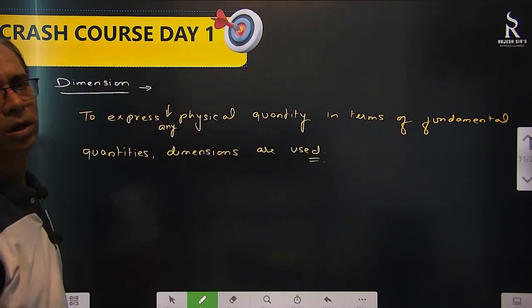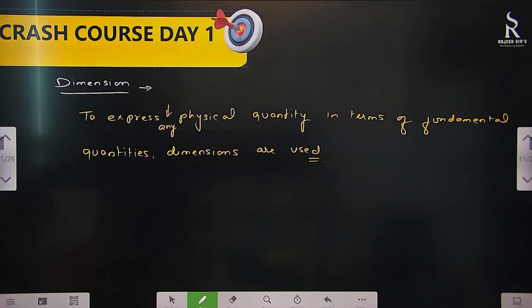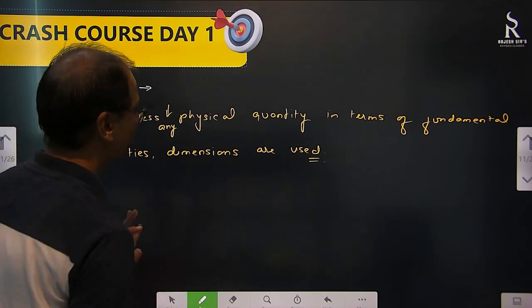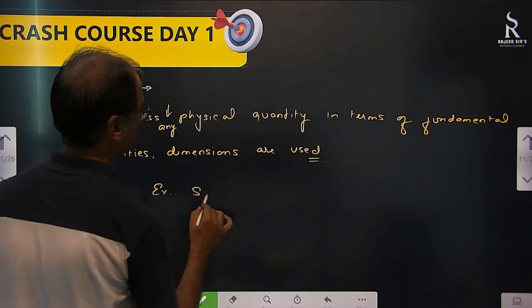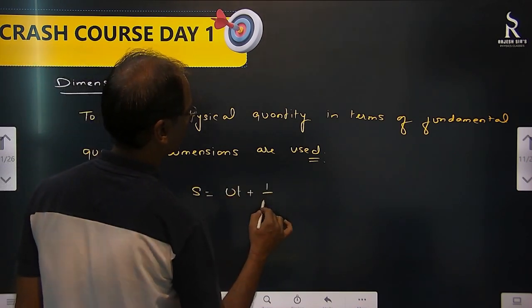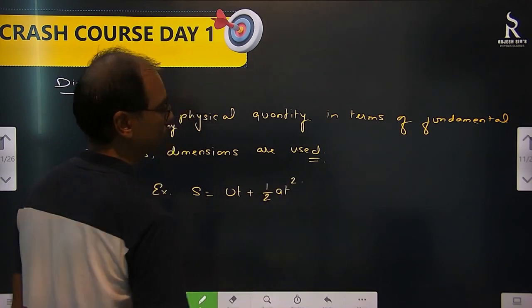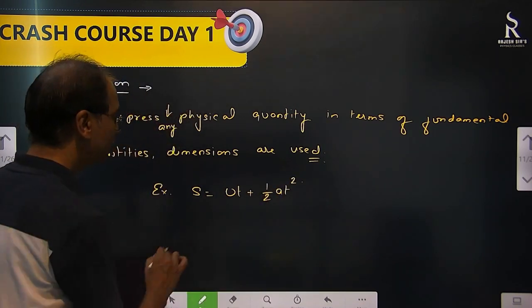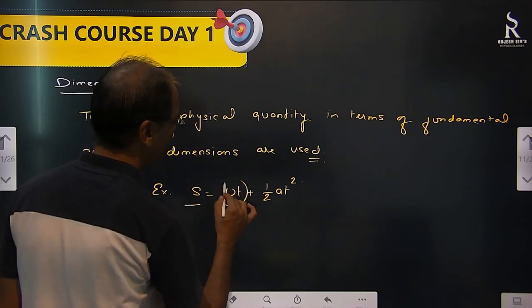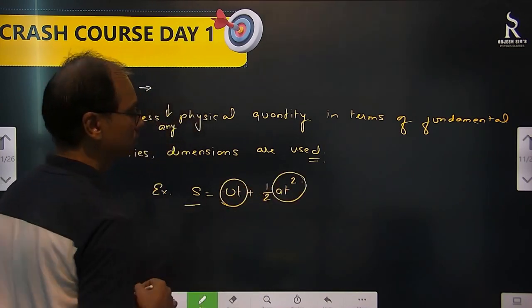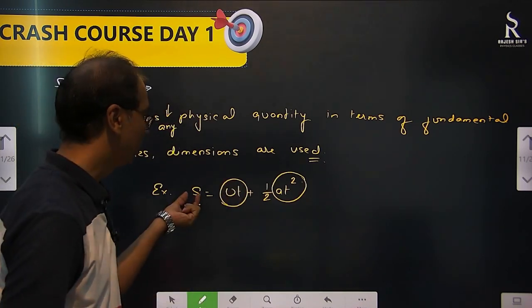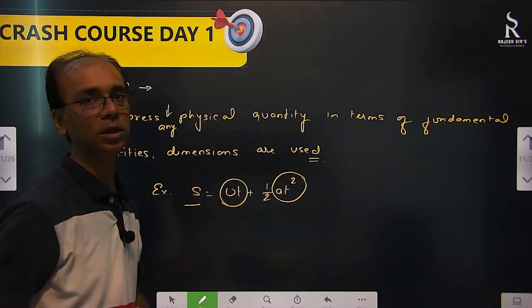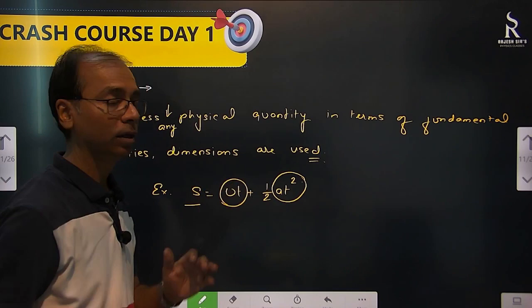Okay, and basic quantities, fundamental quantities, dimensions we already have discussed. So when you are writing any relation, for example S equal to ut plus half at square, the dimensions of this and any quantity here will be same. Then only you can write left hand side equal to right hand side. If this dimension is meter, then their dimensions also should be meter only. Then only you can write the equation.